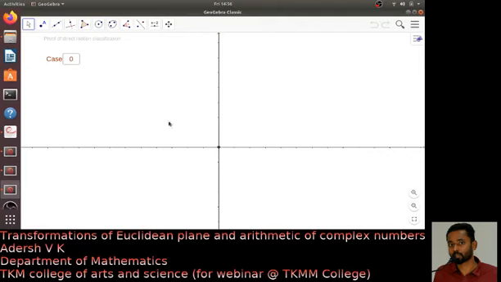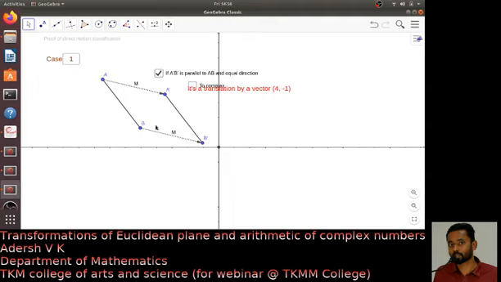How can we prove that? Let us consider 3 cases. What we have observed is that to classify the motion, we need to consider one line segment, and there are 2 possibilities for the image of this line segment AB. Now let me consider 3 cases. First case: suppose I do the transformation to AB, and I have obtained another line segment A prime B prime which is parallel to AB, and it preserves the direction of AB. As you can see, A prime B prime is parallel to AB with equal direction.